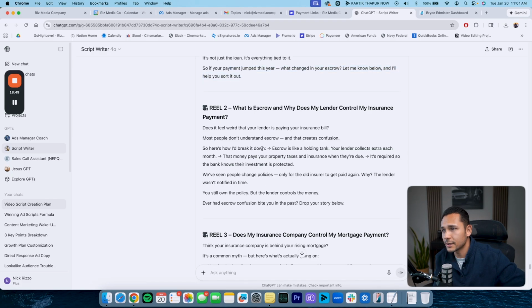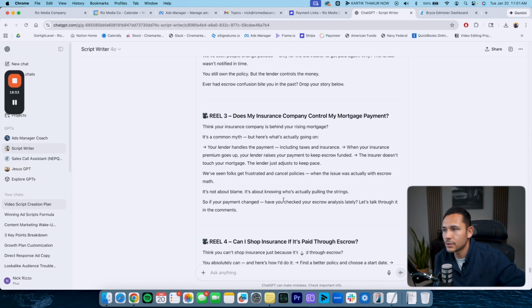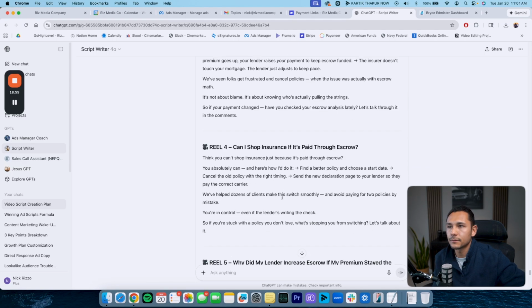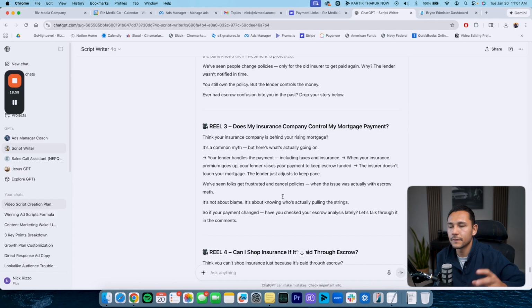The only thing I want to change here is there's some of these arrows in here when it comes to the writing. So I want to make sure that this is more optimized for actually filming, because our filming process, what we do is we actually take all of these scripts and then we paste them into a teleprompter app so that there's guidance in terms of what to say, how to say it. And not every client needs this, but this client specifically, for whatever reason, they're still getting comfortable in front of the camera, which is totally understandable. But some people, when they get in front of the camera, they kind of lock up, they freeze up and they forget what to say.